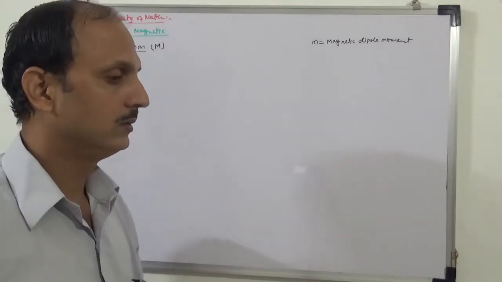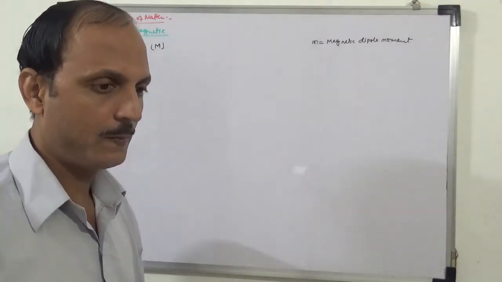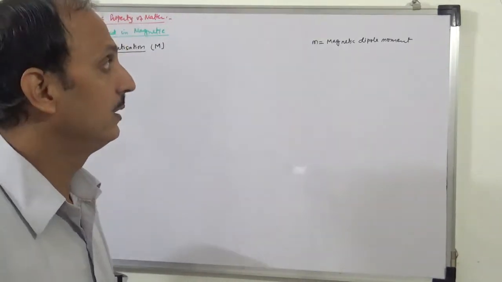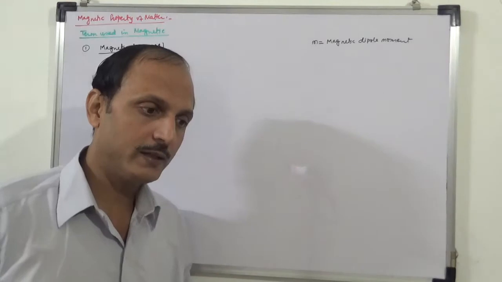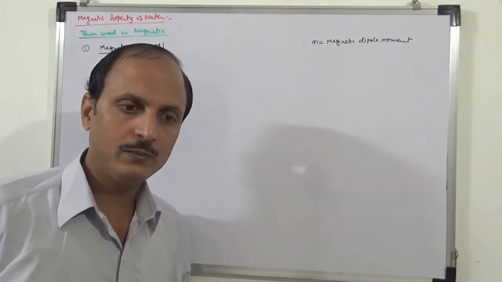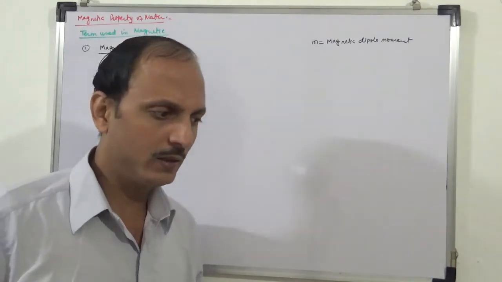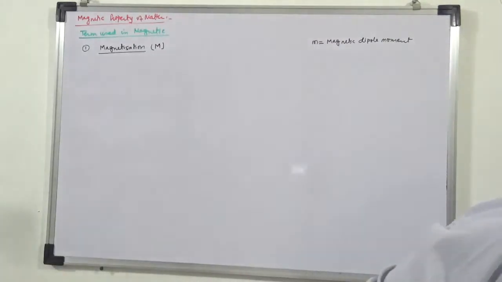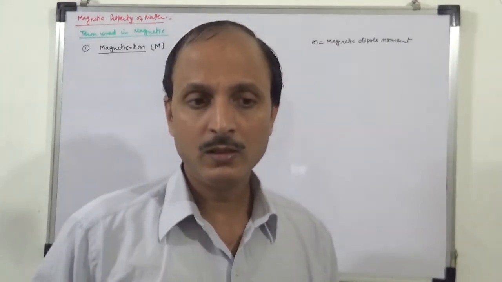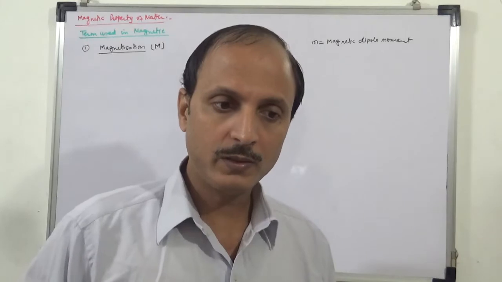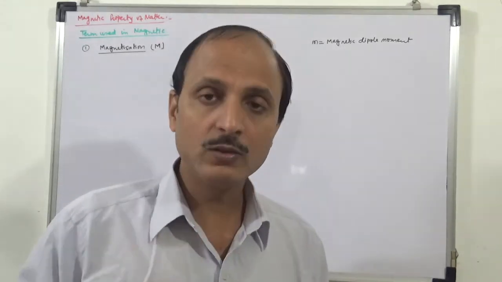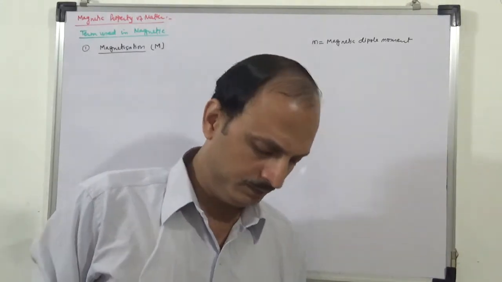Now, what is magnetization? Let me begin again with the idea of why some materials, which we did in the permanent magnet, show magnetic nature although there is no current passing through them.